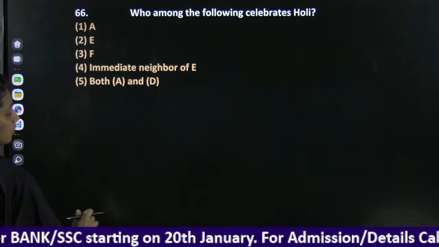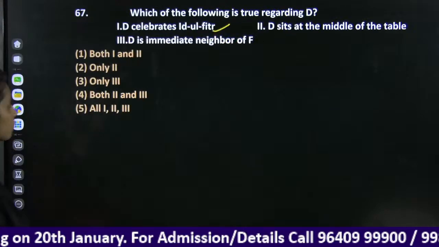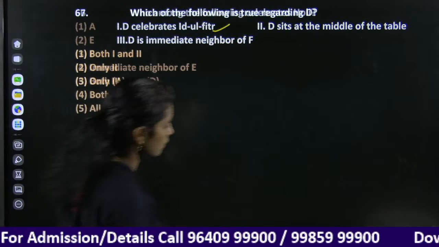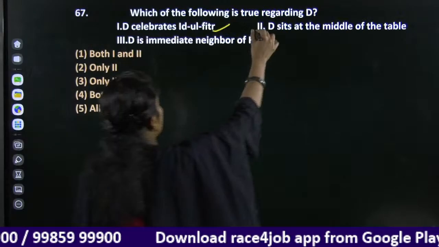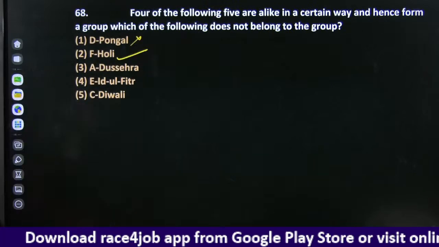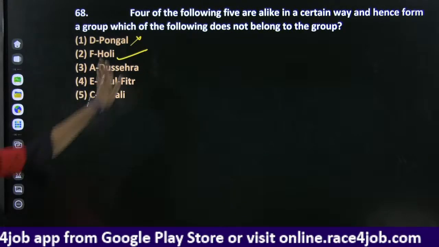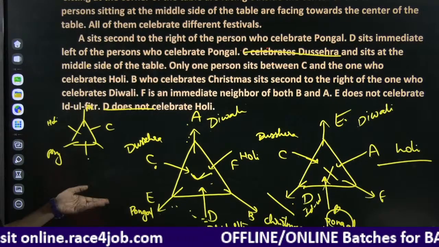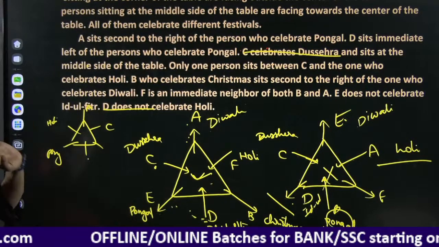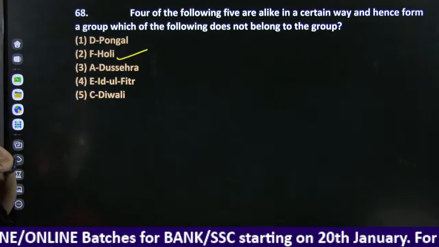A, F celebrates Holi. D sits in the middle of the table. Yes, D sits in the middle of the table. 1 and 2. Yes, F celebrates Holi, and our answer is this. Remaining all, for us D is Id ul Fitr. Yes, it is F Holi.